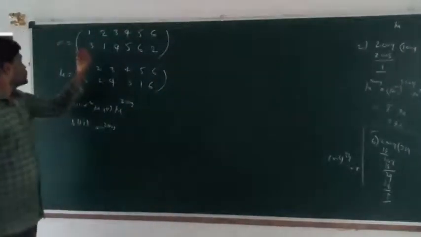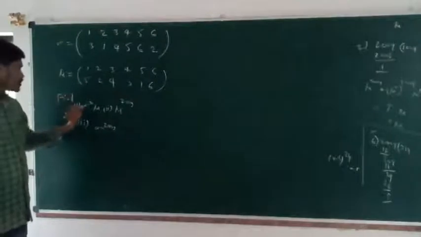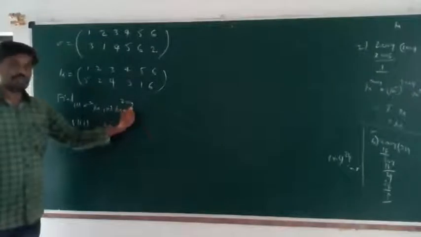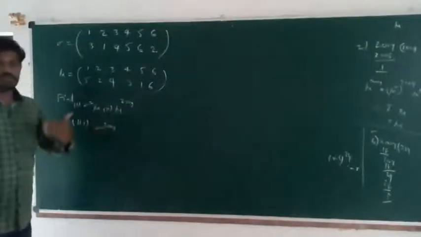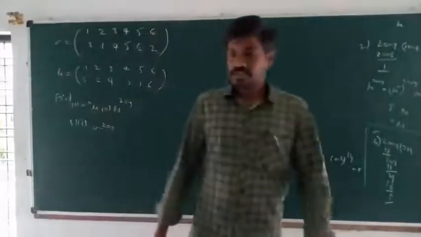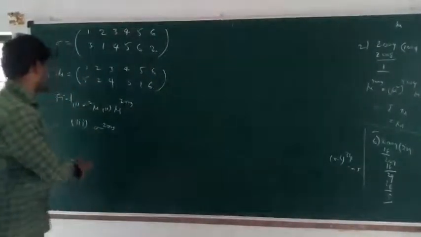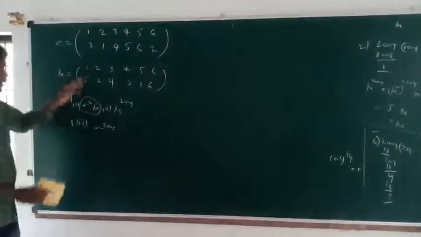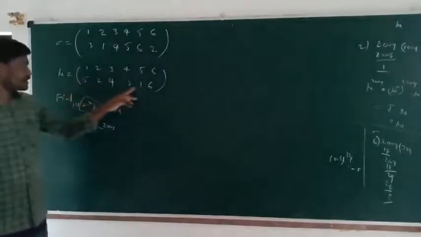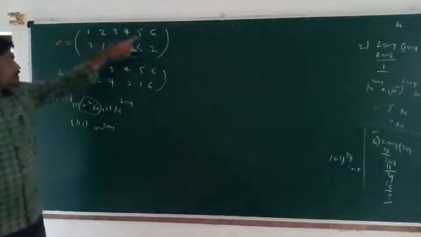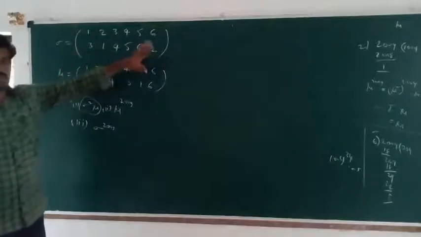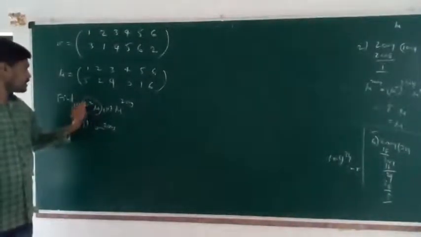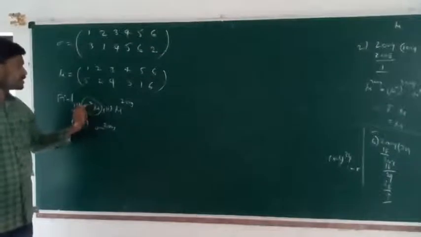Sigma is given and mu is given. You can find out sigma square into mu as the first question. The second one is mu power of 2009, and next, the value of sigma power of 2009. For the first question, sigma square into mu, mu is the permutation 1 2 3 4 5 6 with second row 5 2 4 3 1 6. Sigma is 1 2 3 4 5 6 with second row 3 1 4 5 6 2. These are the two permutations given. Mu is okay, but first find sigma square, and after that multiply the two permutations.